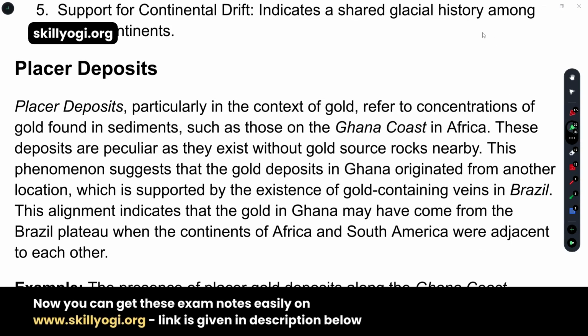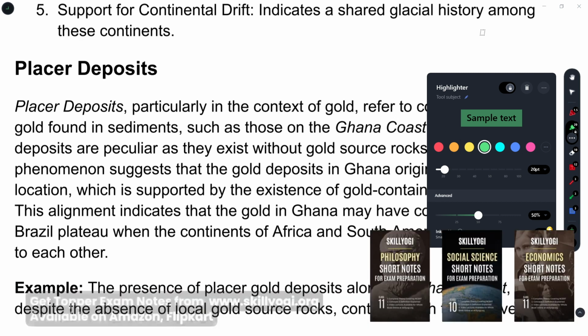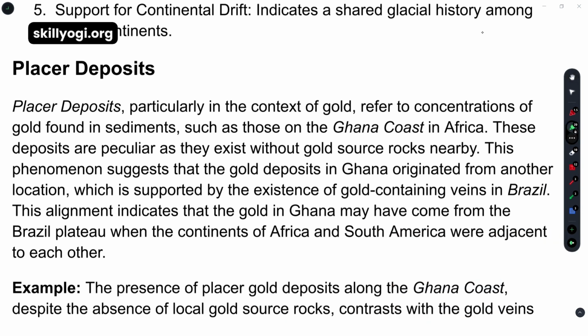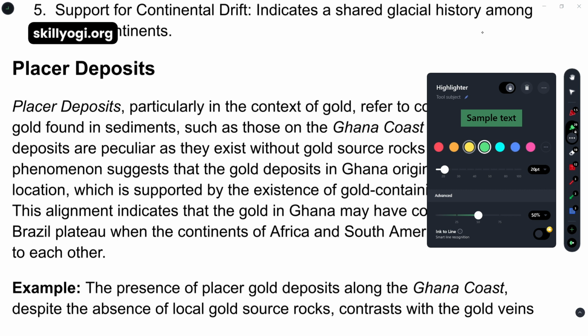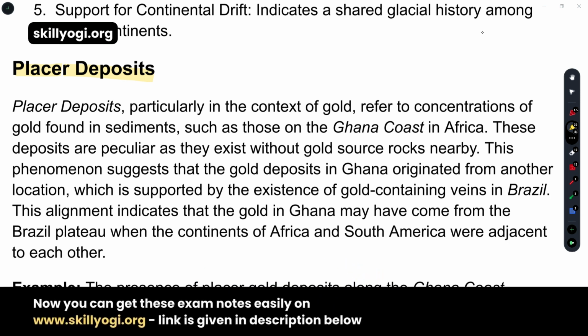So students, now come to the next proof which explains the continental drift theory as well. So the next part is placer deposits. The next thing is placer deposits. What is it? Basically, the presence of abundant placer deposits of gold along the Ghana coast and the complete absence of its